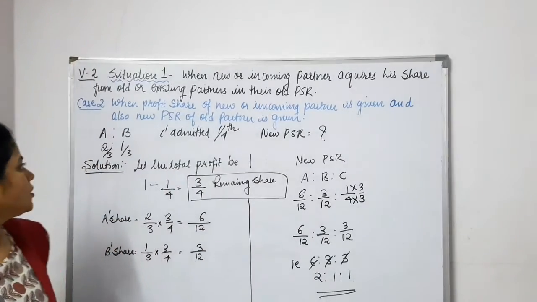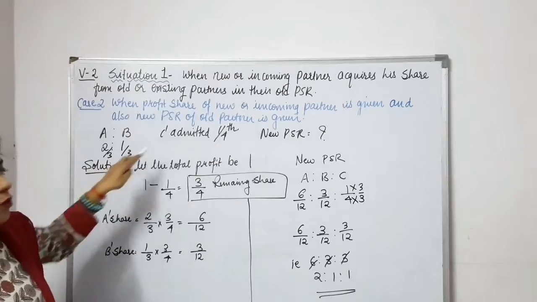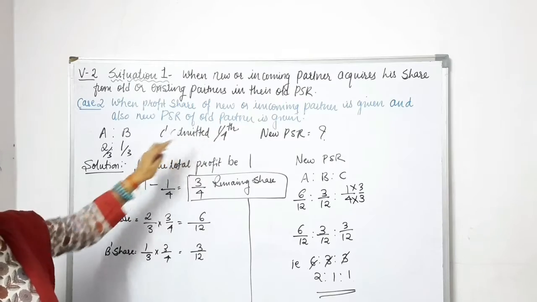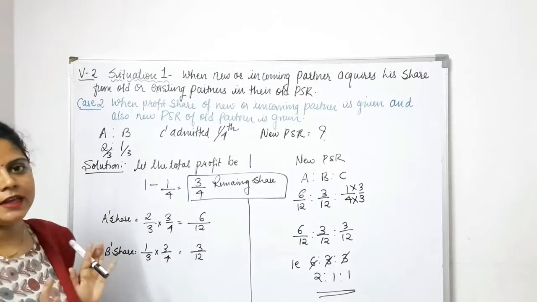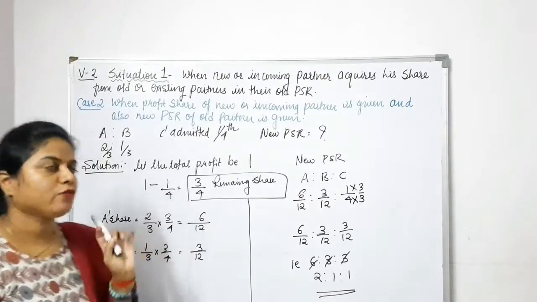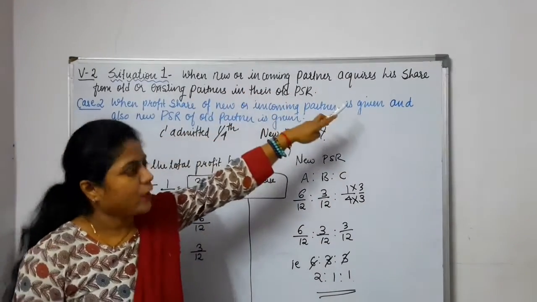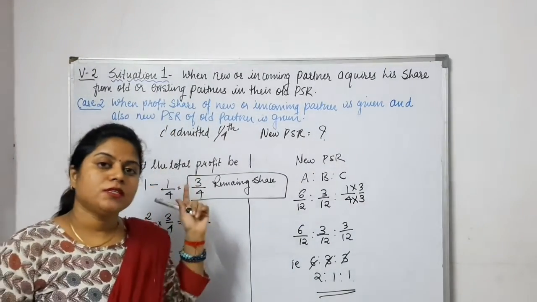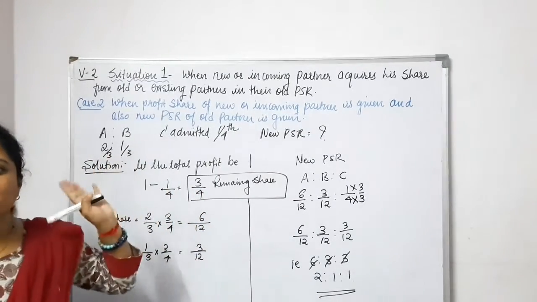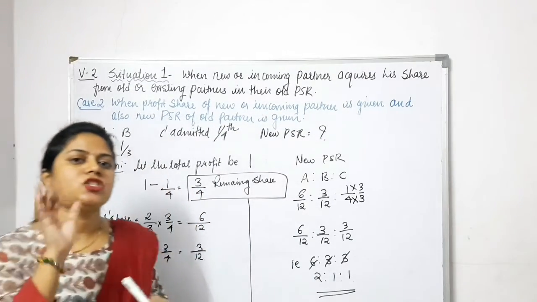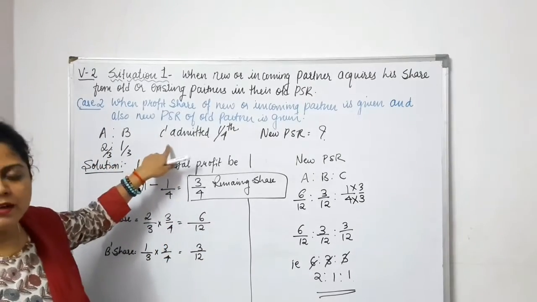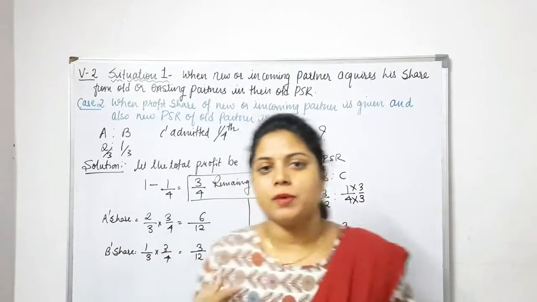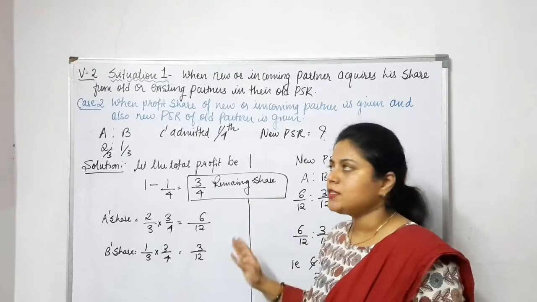Done. So this is what happens when the new partner is entering: his share is given and the future share, or the new share, of the old partner is also given. So this is how we have to calculate. We are still in situation number 1. What is the situation? Where the new or incoming partner acquires his share from old or existing partners in their old PSR. So the first one was where the old PSR was given and the new partner's share was given. And here, when the new partner is entering, his share is given and the new PSR of the old partners is also given. So we are considering more about the old partners. Okay, so this is case number 2.